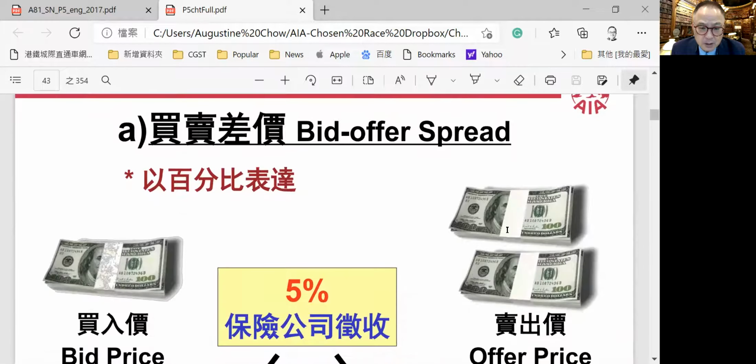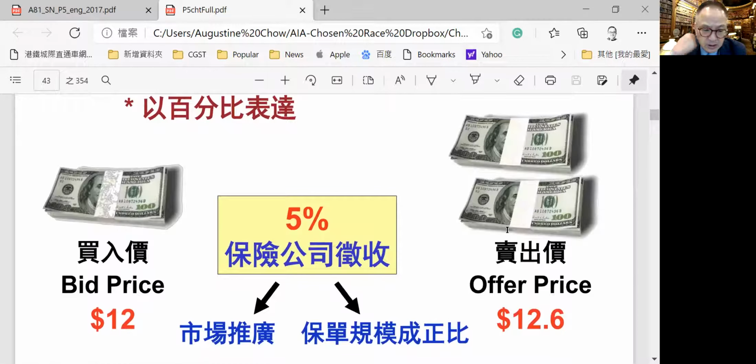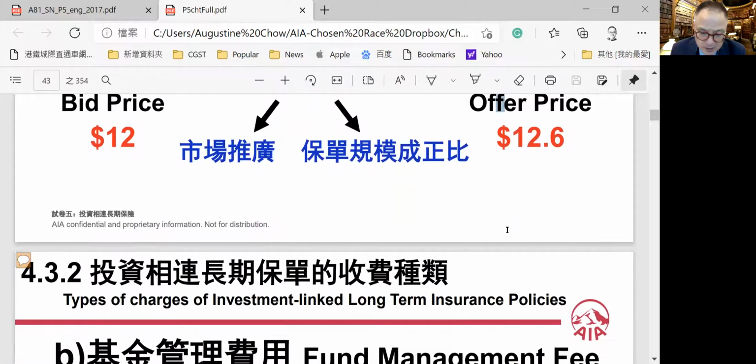The bid and offer rate is designed as a 5% spread between the buy and sell price, the bid price and the offer price. Bid price is the price at which you sell units. The offer price is the price at which they sell it to you. So there is a 5% spread, to recover the marketing and the insurance operating expenses.